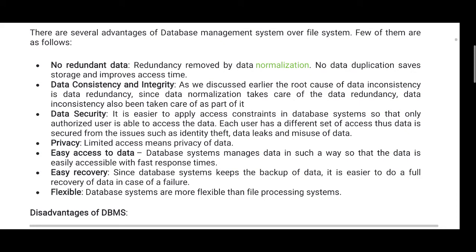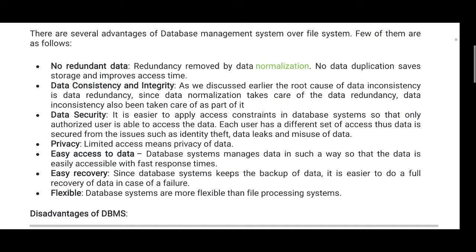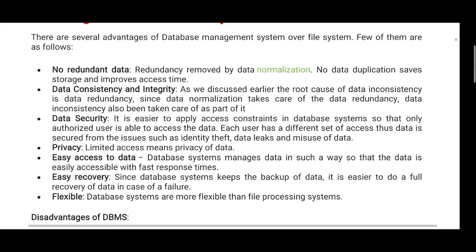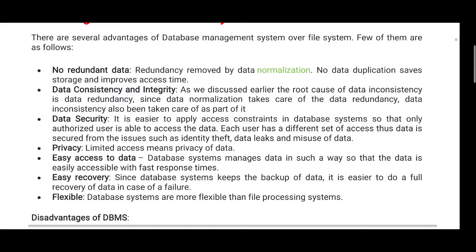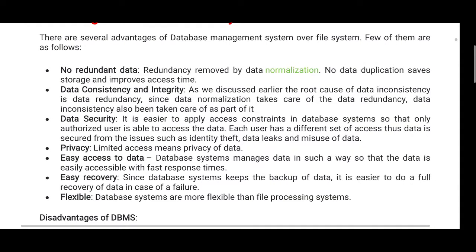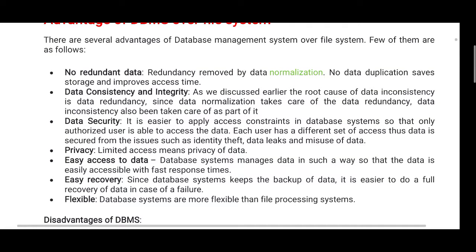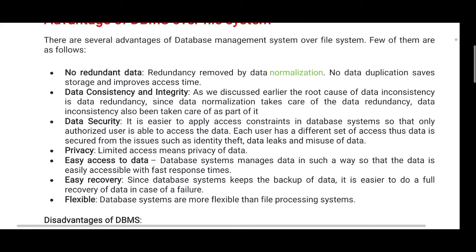No redundant data means using normalization, the process to reduce the redundancy. In the next classes, we will see normalization: first normal form, second, third normal form, BCNF, Boyce-Codd normal form, fourth normal form, and fifth normal form.